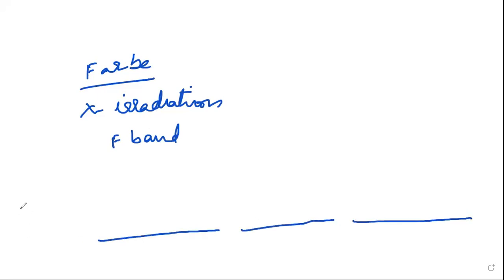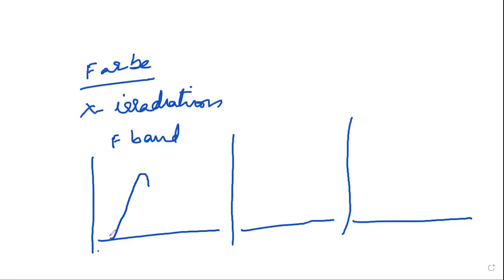Energy levels are along the x-axis and optical absorption along the y-axis for different metals. Like a graph, you can observe it like this.